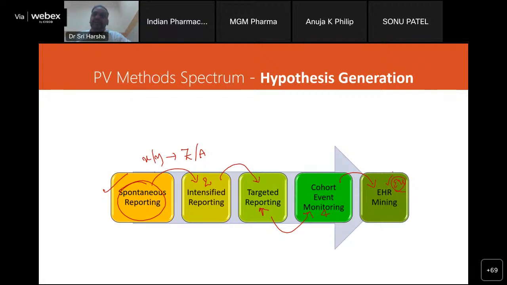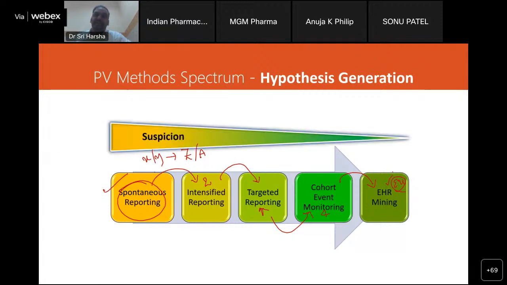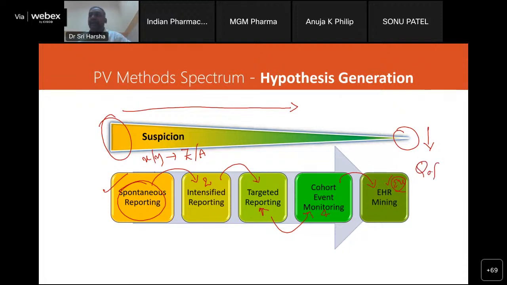Now let us see. When we see it here, the suspicion that begins with spontaneous reporting will be very high. As one progresses from spontaneous reporting to cohort event monitoring, the extent of the suspicion reduces. And as one moves from spontaneous reporting to electronic health record mining, the quality of the signal detected or the hypothesis generated would usually be high.